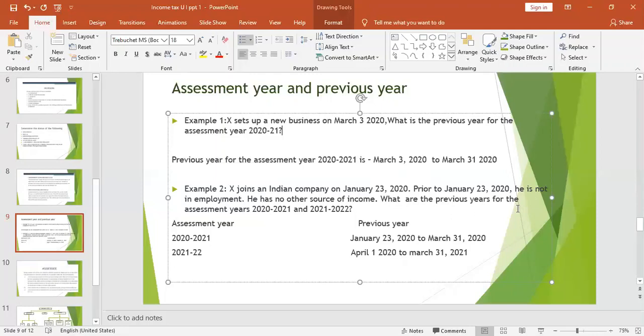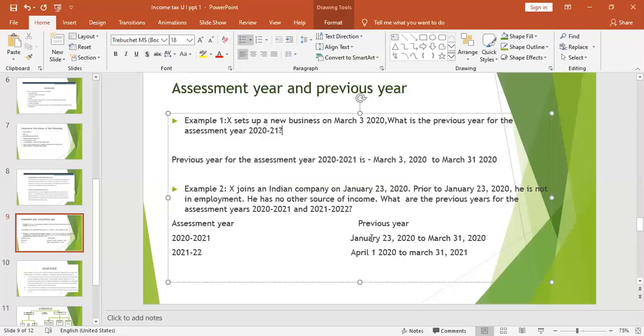What are the previous years for the assessment years 2020-21 and 21-22? Since he joins the company on January 23rd, the previous year will start from January 23rd, 2020 to March 31st, 2020. Usually it will start from April, but here he joins the Indian company only on January 23rd.